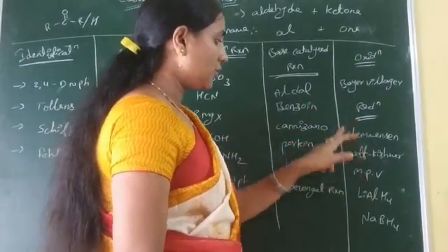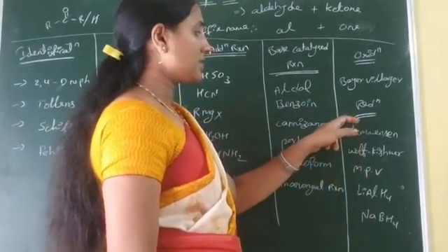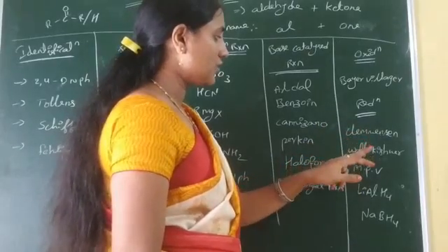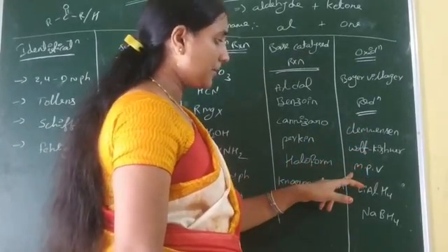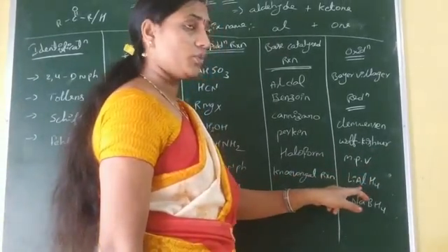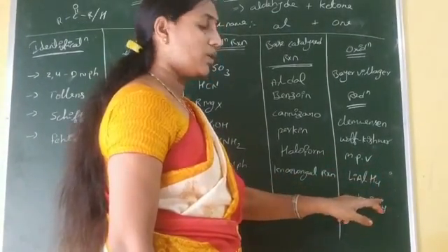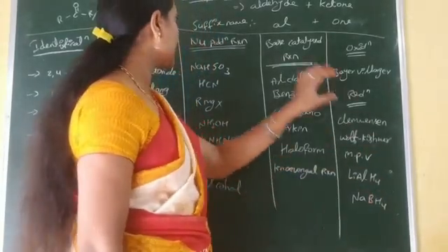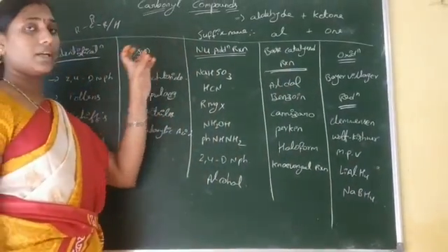And in reduction, a total of 5 reduction reactions are available: Clemmensen reduction, Wolff-Kishner reduction, Meerwein-Ponndorf-Verley, that is MPV reduction, and lithium aluminium hydride and sodium borohydride reductions. These are the important topics in our carbonyl compounds.